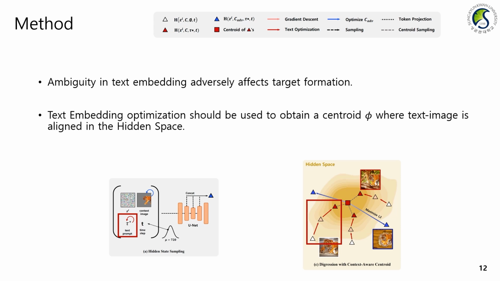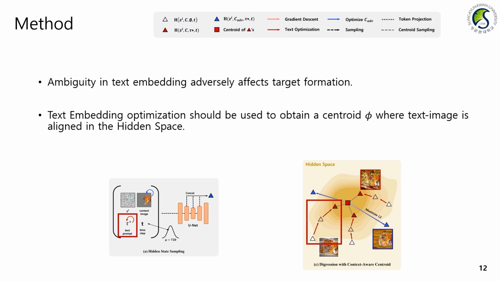Therefore, we propose a multimodal target created by tuning the prompt, as shown in the red box. As the prompt is tuned to better represent the context image, H moves along the red arrow in the right figure, which helps inpaint images that are more coherent with the context image.